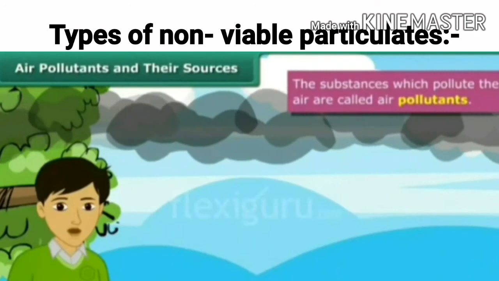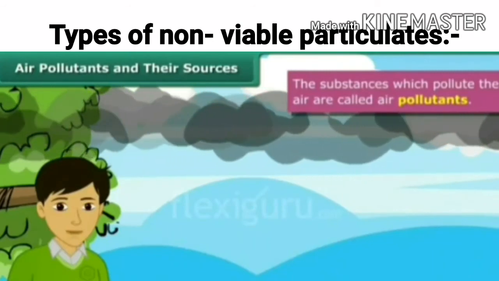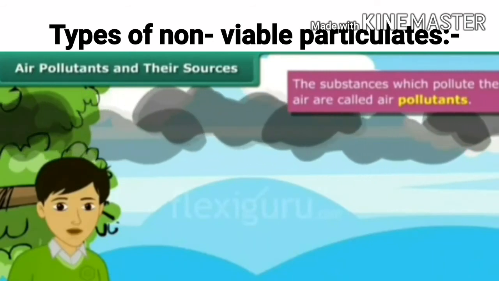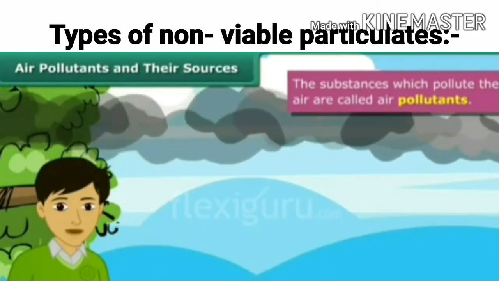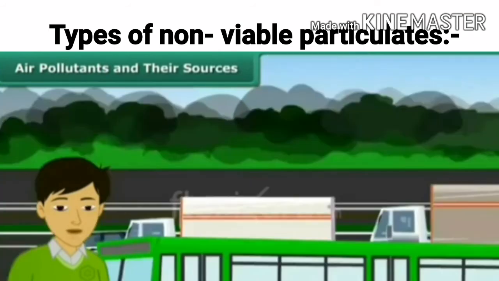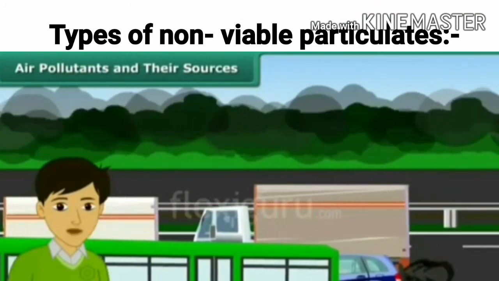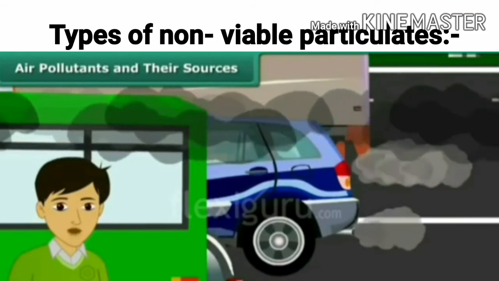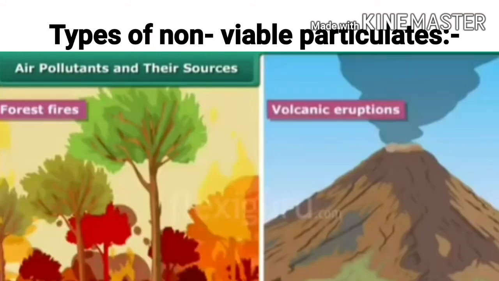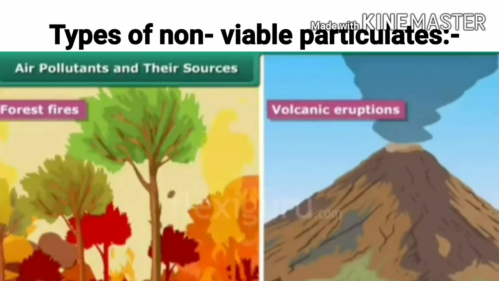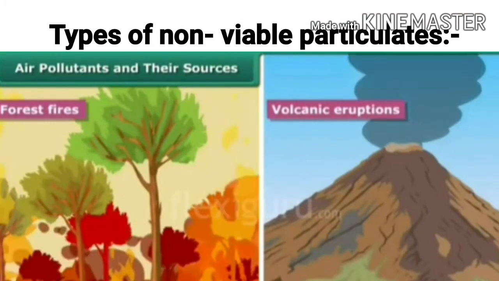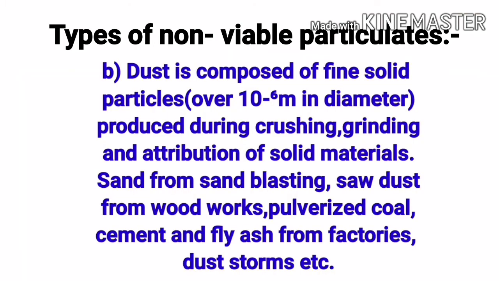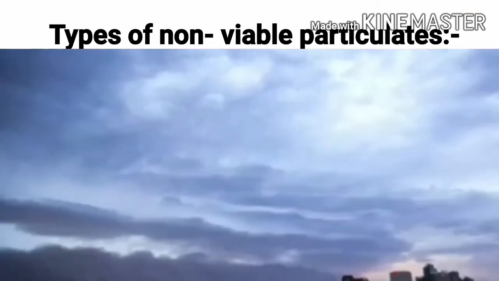Next are the types of non-viable particulates. Number one, smoke particulates consist of solid or a mixture of solid and liquid particles formed during combustion of organic matter. For example, cigarette smoke, smoke from burning of fossil fuel, garbage and dry leaves, oil smoke, etc. The second type of non-viable particulates is dust, which is composed of fine solid particles.